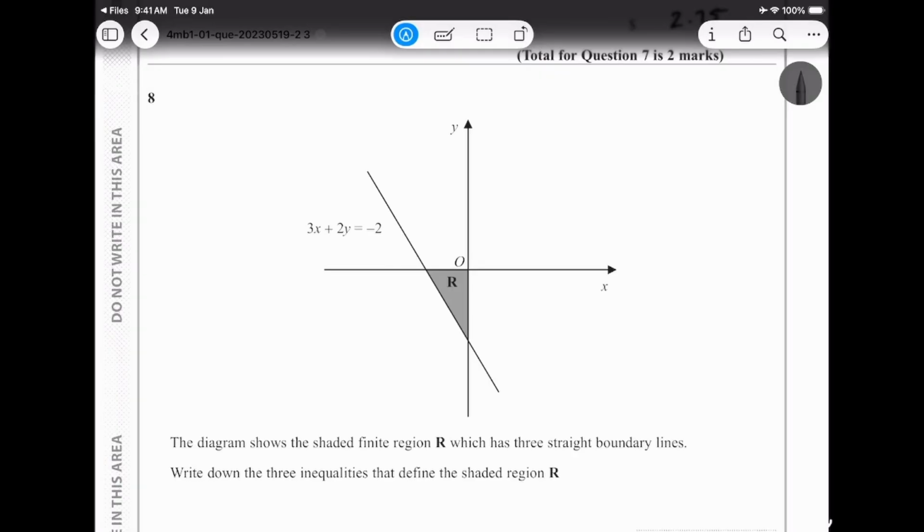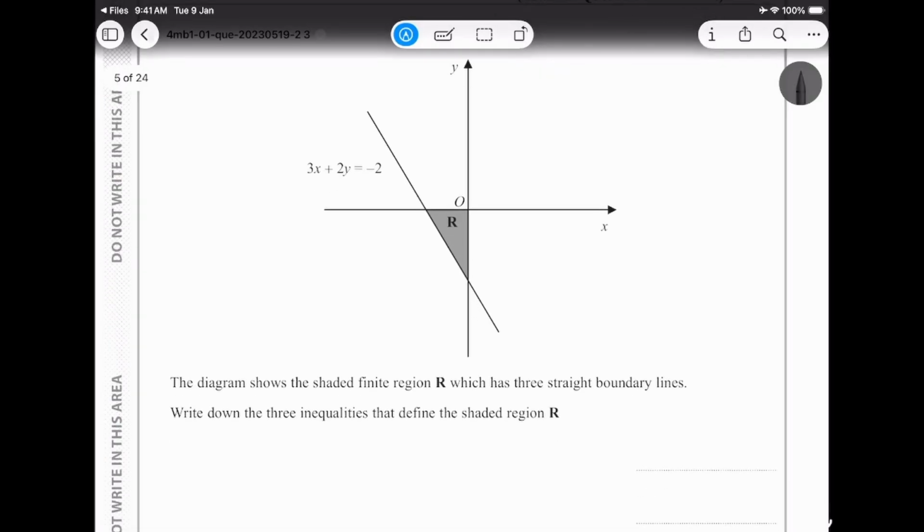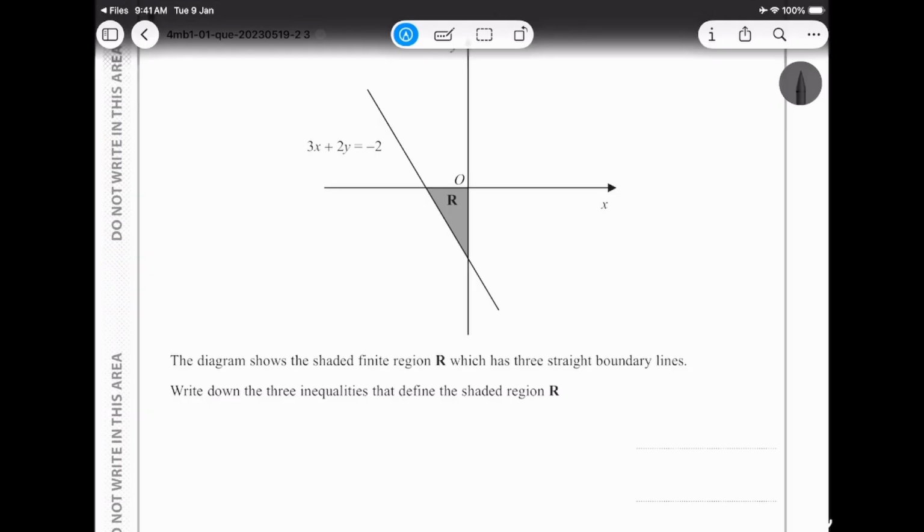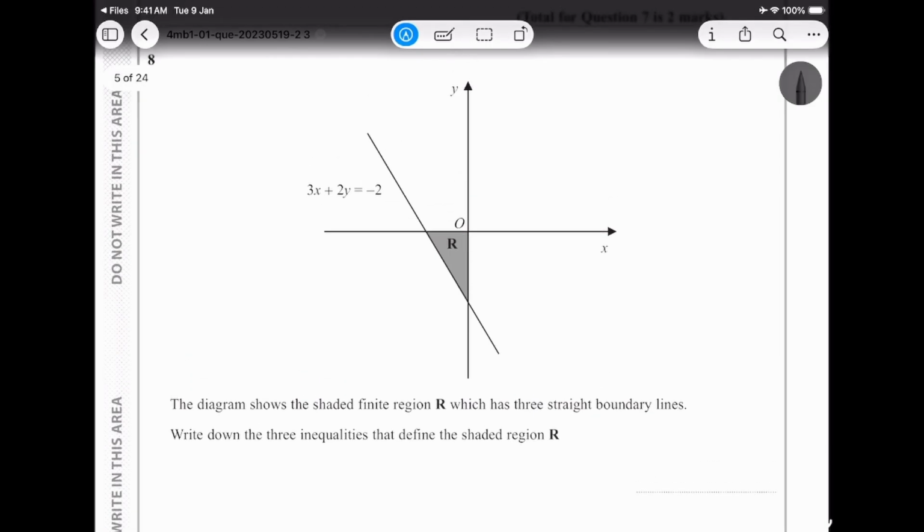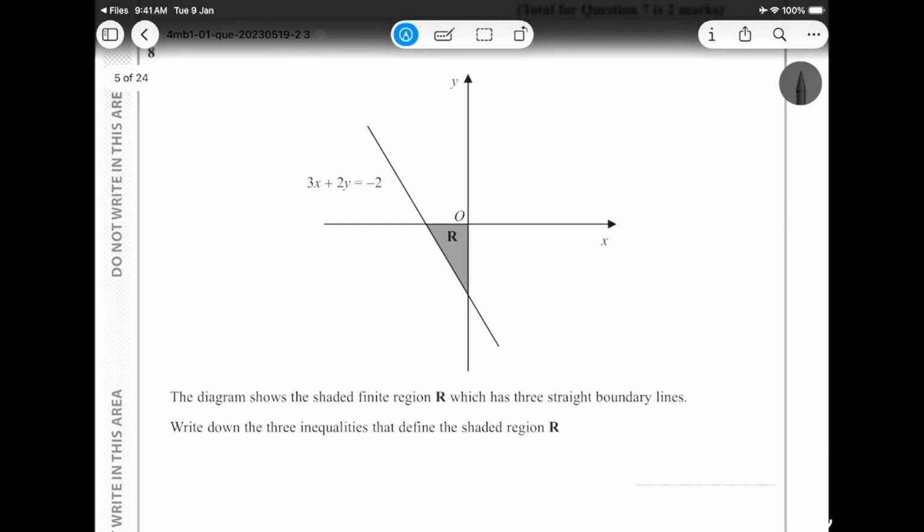The diagram shows the shaded finite region R, which has 3 straight boundary lines. Write down the 3 inequalities that define the shaded region. Pretty simple. I just want you guys to look over here. Whenever you get this kind of question, it is very important that you are familiar with the concept of y equals mx plus c. Personally, I like converting to y equals mx plus c, the straight line or slope format, because it's easier to comprehend in that manner. Let me explain.